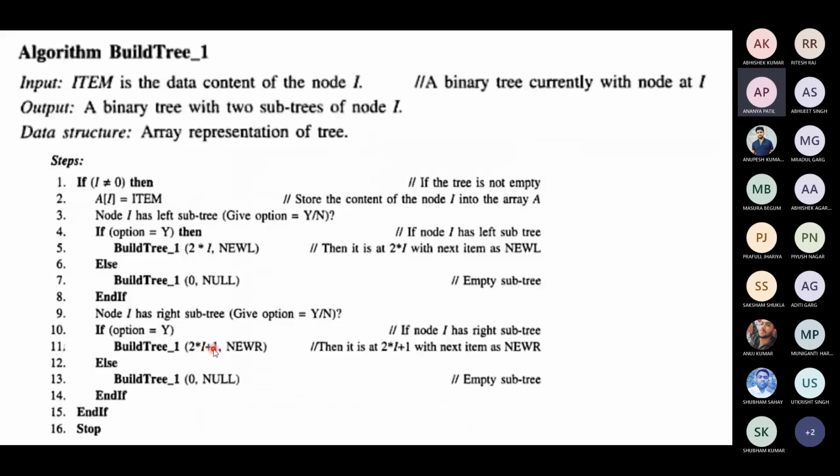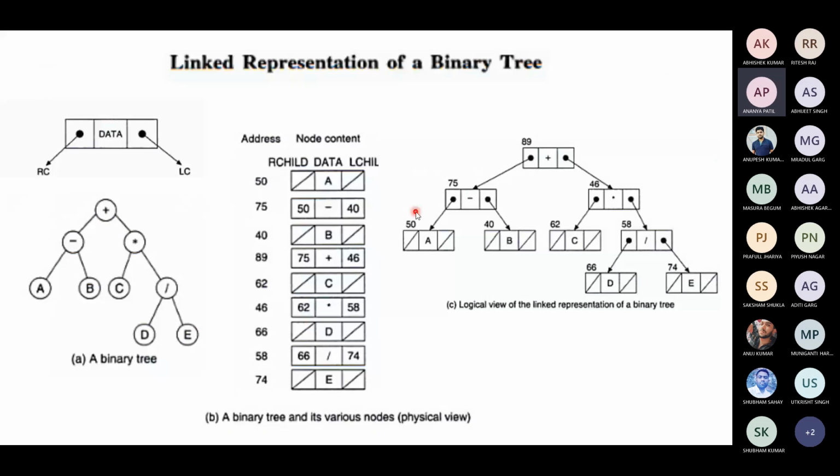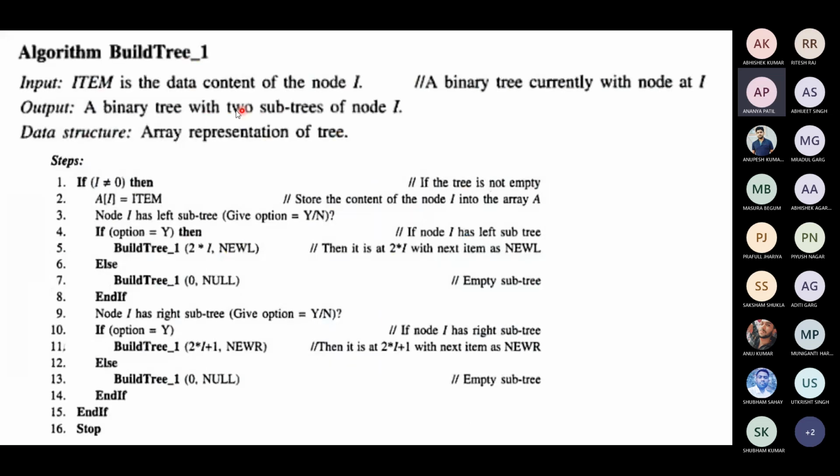Okay, so let us now try to understand the algorithm of how to construct a tree, how to build a tree using arrays. You start with an item, the data of a node I. The output is a binary tree with two subtrees of node I. This is the array representation. I will discuss the linked list representation also. So try to focus. If I is a node, if node is not equal to 0, means the tree is not empty,